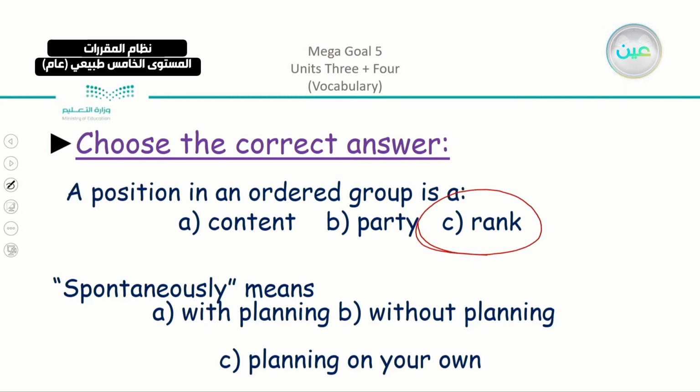Then we have here spontaneously, which is actually one of the words that we're going to go back to or revise in Unit 5. But since we have it now, do you remember when we said that something can be done freely? Which means that something is done without planning.